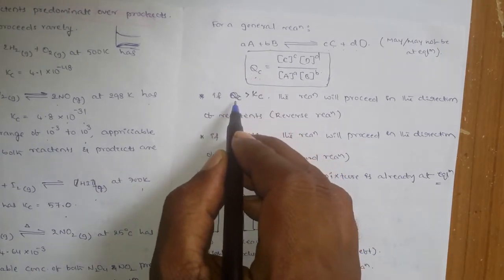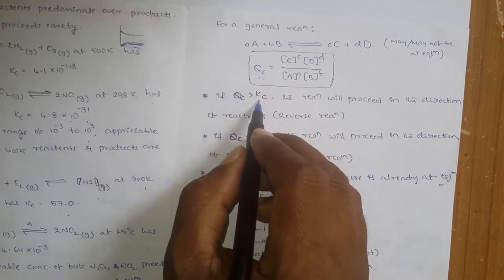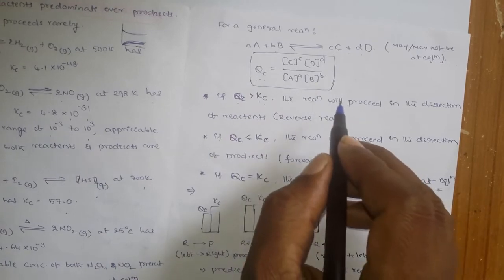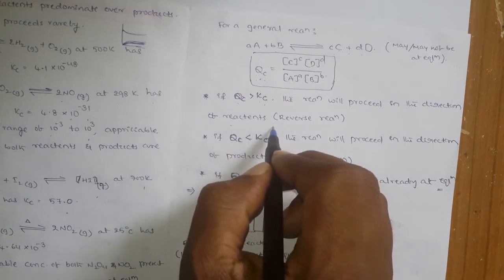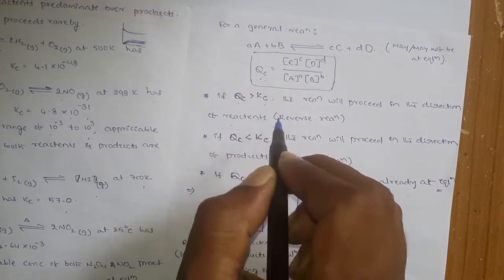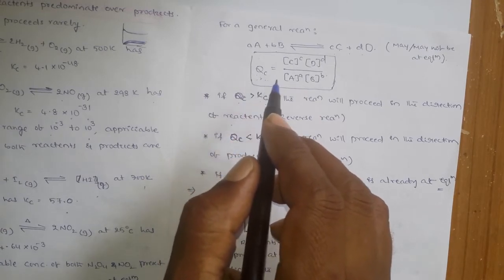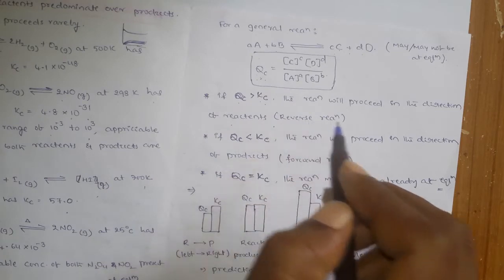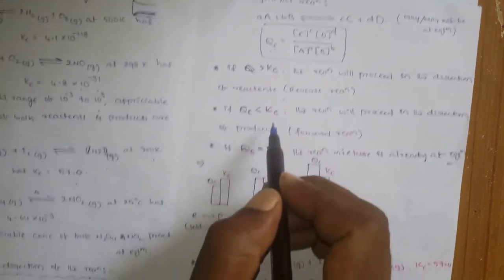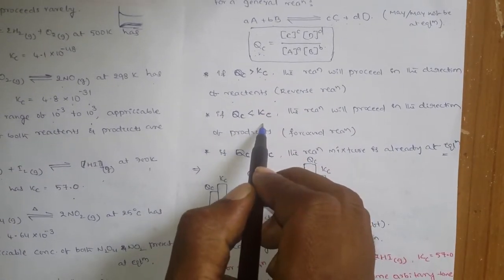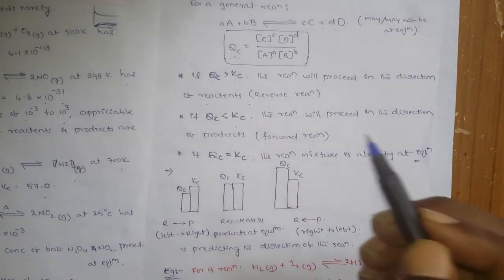When you compare, if the QC value is greater than Kc, then you can say that the reaction will proceed in the direction of reactants. After calculating QC, when you see that the QC value is more than Kc, the reaction goes backward. That means a reverse reaction. If QC is less than Kc, then the reaction will proceed in the direction of products. That means the forward reaction.